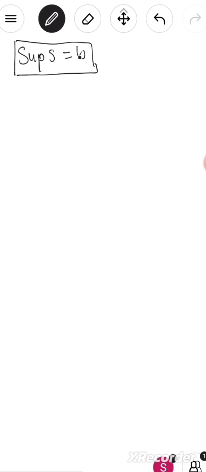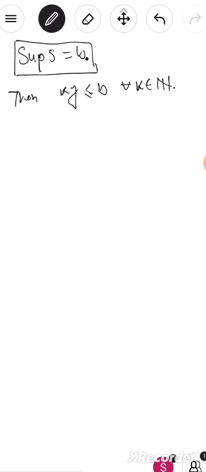Since B is the least upper bound of the set S, we can say that ky is less than or equal to B for all k belonging to the natural numbers. Why?